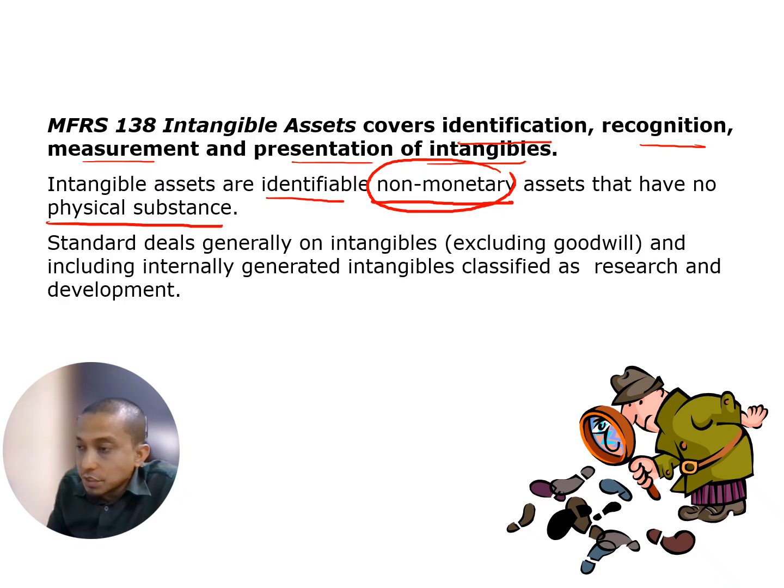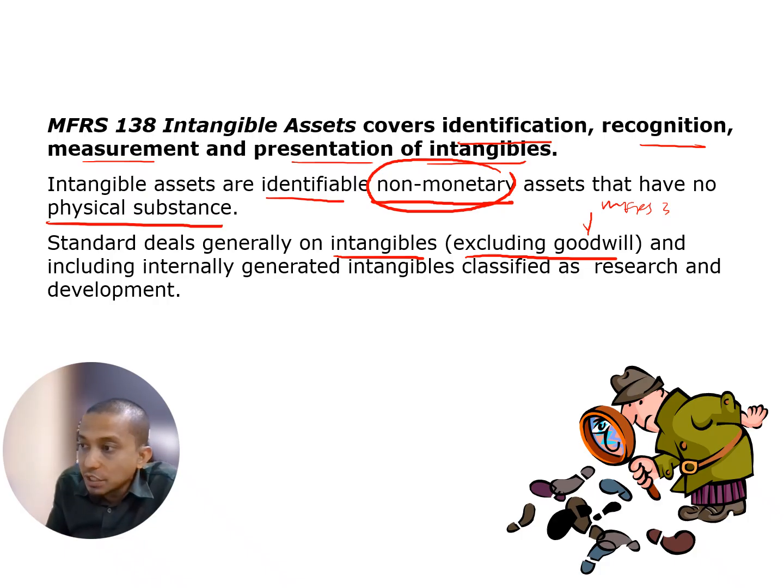So the standard deals generally with intangibles, but excluding goodwill. Okay, guys, goodwill does not fall under intangible, which means it does not fall under MFRS 138, because goodwill is actually covered under MFRS 3 business combination. Goodwill is created because of business combination, not covered under MFRS 138. So every time the question asks whether goodwill is under this MFRS, the answer is always no, right?